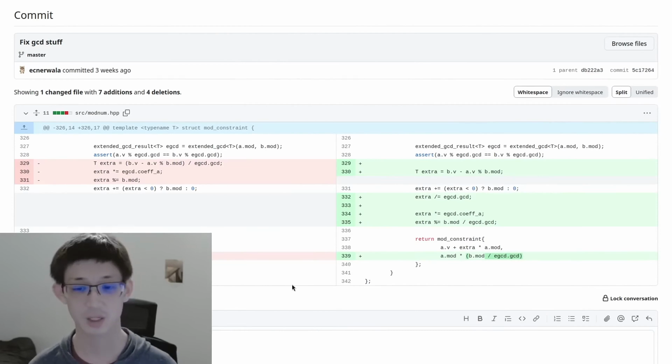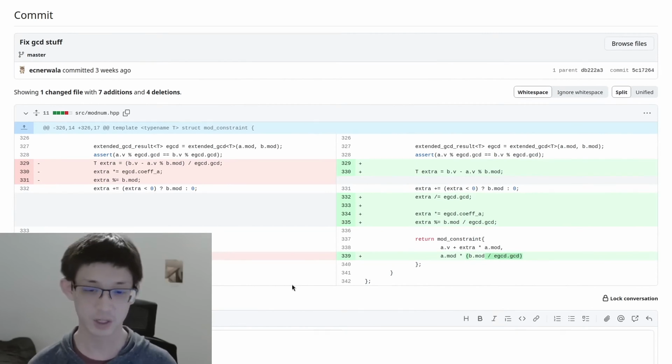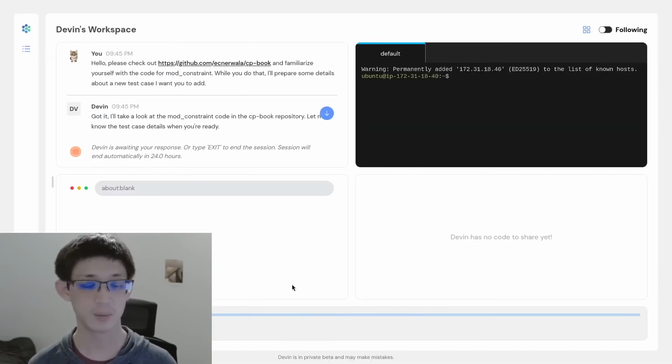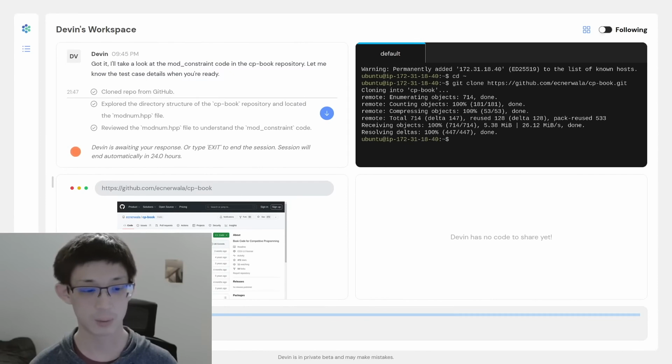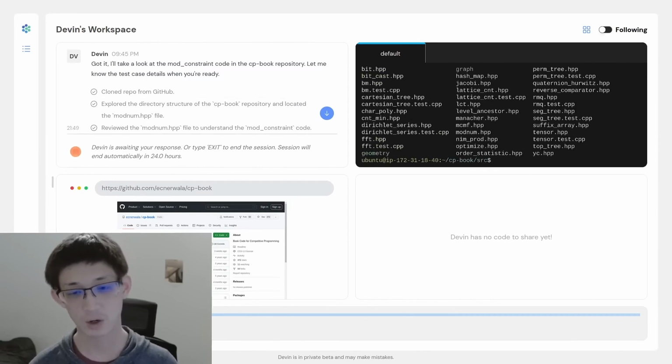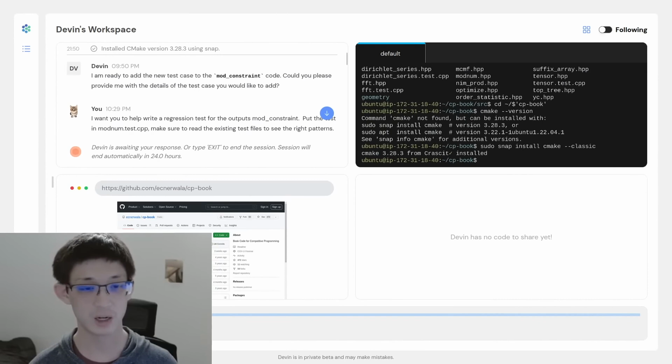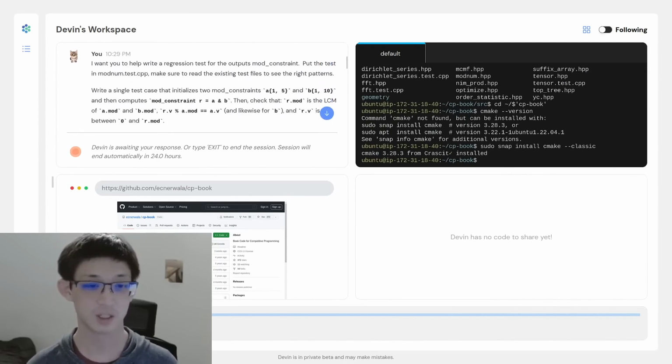So I implemented a quick fix, and then I thought that I should test it, but I never got around to writing any test cases. So I thought, if I don't want to do it, I should just ask Devin to do it instead. I gave Devin the repository and asked Devin to check it out and start working on it. Devin found the right repository, checked it out, found all the files in the repository, and then I told Devin what test case I wanted written. I just told Devin, these are the inputs, and try checking for these conditions for me.